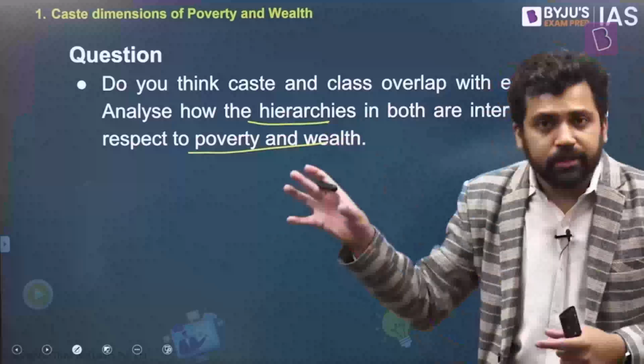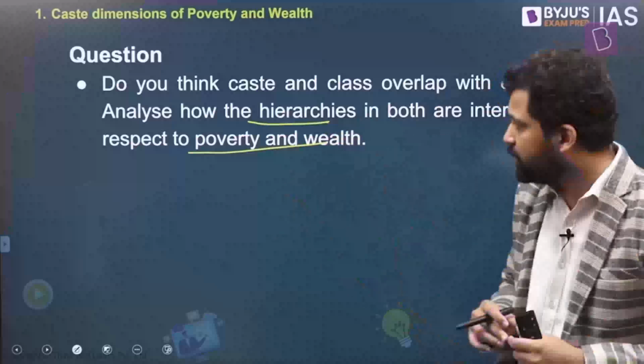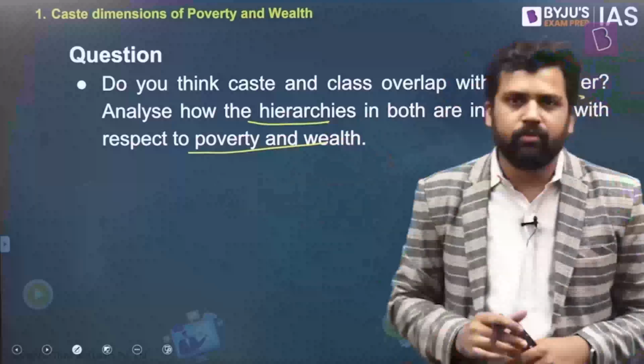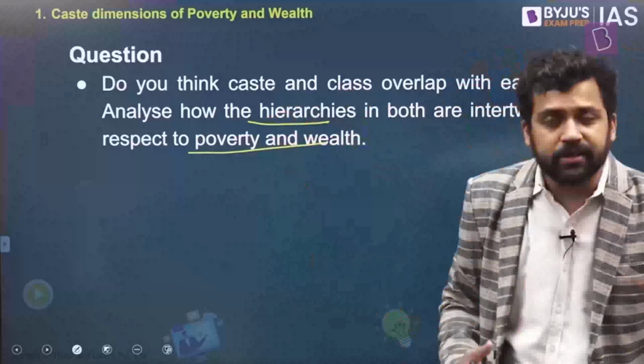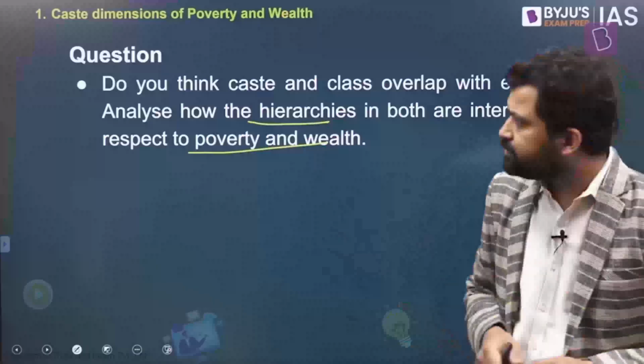You can talk about the different theories. You can also talk about the different data points, right? The things that we talked about. Analyze how the hierarchies in both are intertwined with respect to poverty and wealth. All the empirical evidence that we talked about. So if you're answering this question, if you're writing down the answer, then all the things that we have talked about will get summarized. So this is the first topic.